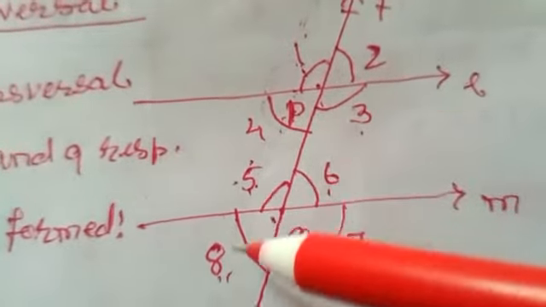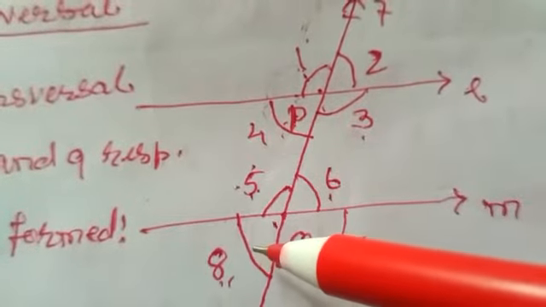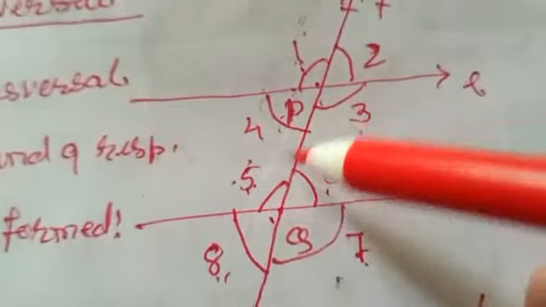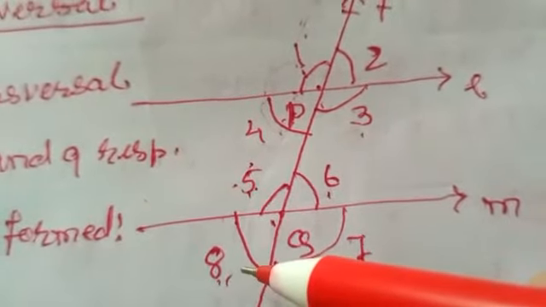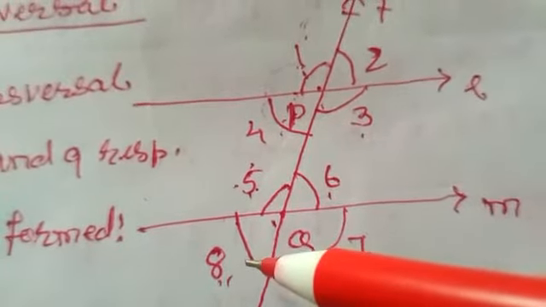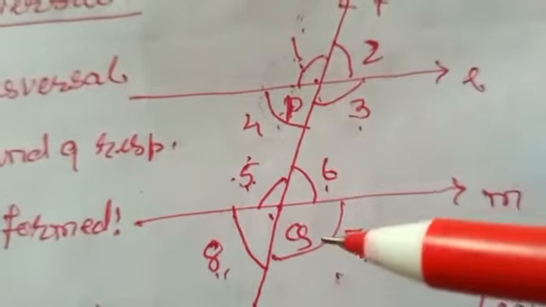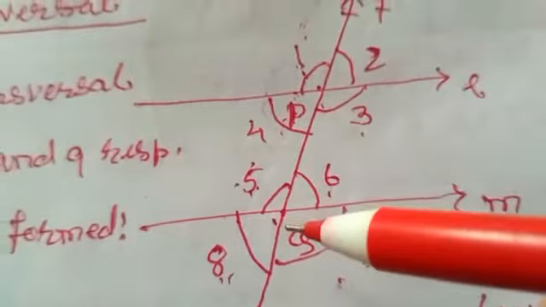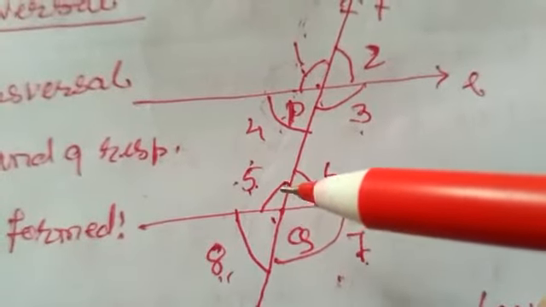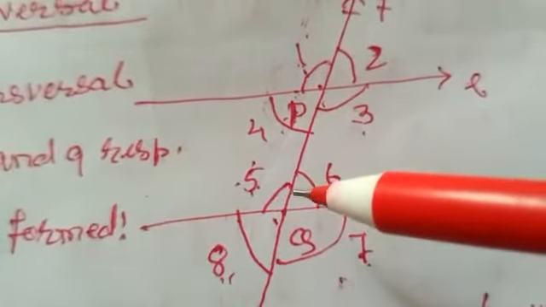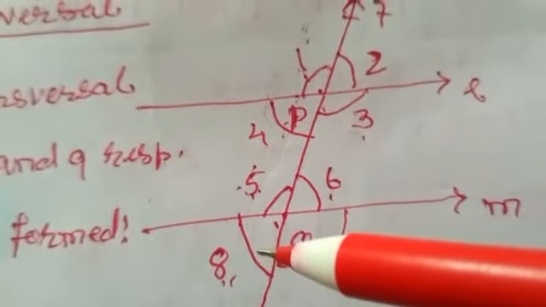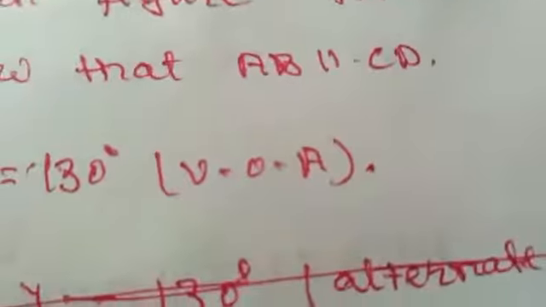So this is the property by which you can recognize the corresponding angles. This is the method. Corresponding angles are always equal. It means that if one angle is known, then the measurement of the other corresponding angle will also be the same.